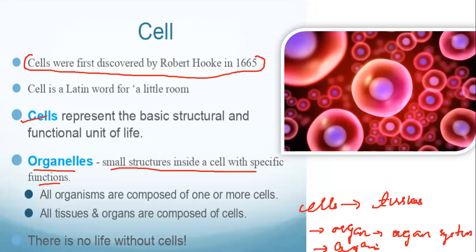So the cells were first discovered by Robert Hooke, and these are the basic structural and functional unit of life. It consists of certain structures inside the cell known as organelles or cell organelles. A group of cells form a tissue. Group of tissues together form an organ. Organs form organ system, and organ system, all these components form an organism. Absolutely, there is no life without cell.